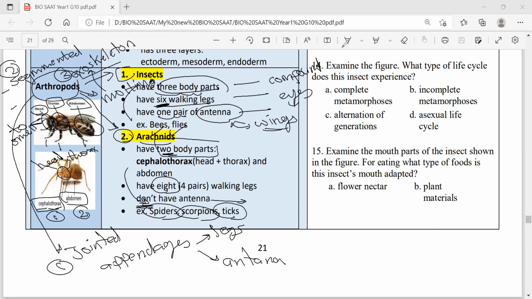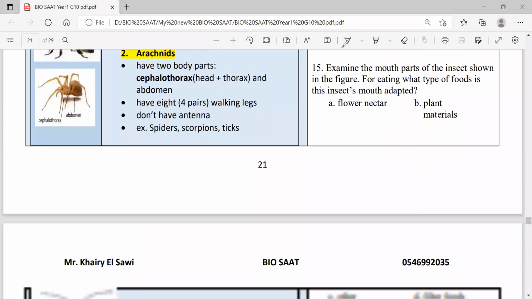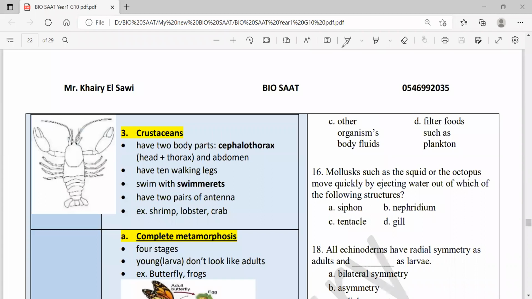Now let's move to the third group, crustacean. The third group of arthropods. So the arthropods are 3 groups. Here is the third group of arthropods, crustaceans. Crustaceans like what? Crustaceans like crab, like lobster, like shrimp, like crayfish. All of these are aquatic. They are aquatic. They are marine, actually. Live in the water. Life in the water requires gills to breathe in the dissolved oxygen.